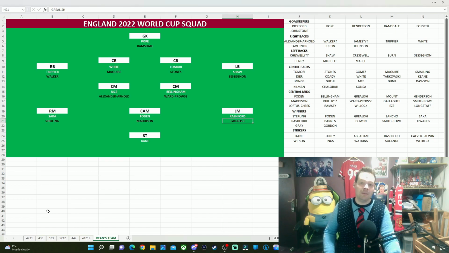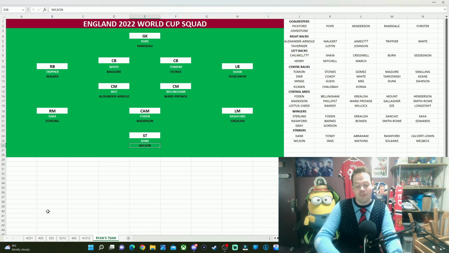My other striker, my backup striker, if this was just going to be a 23-man squad, would be Callum Wilson. I think his form over the last few weeks has been absolutely phenomenal. He thoroughly deserves a spot in the England squad, and he would be my backup striker. So that just leaves 4 positions left. So we're going to go for a backup goalkeeper, a backup defender, a backup midfielder, and a backup striker.